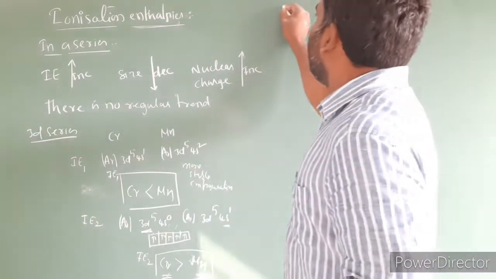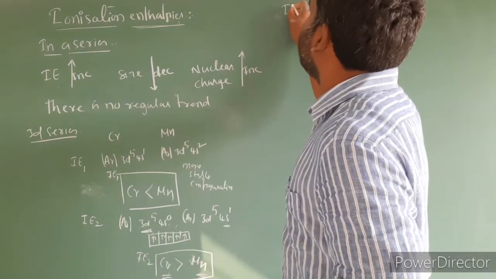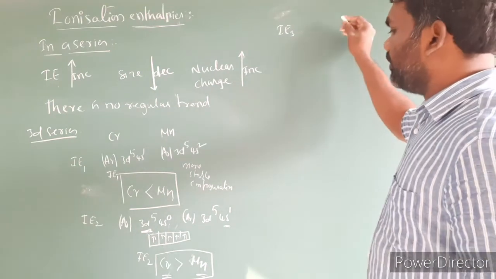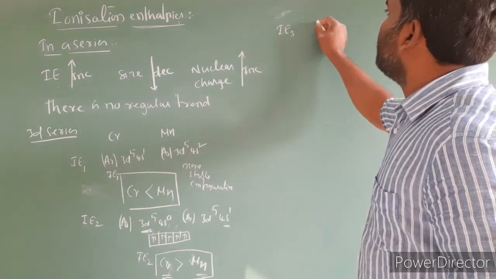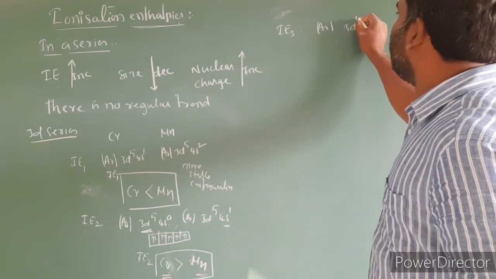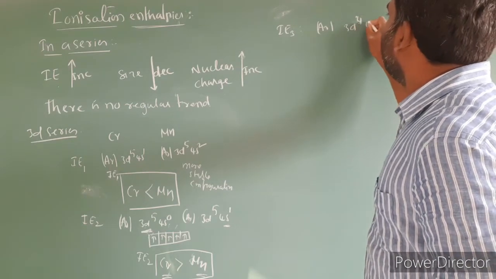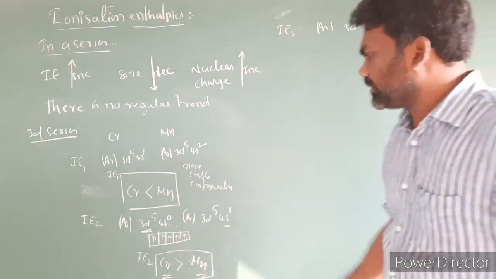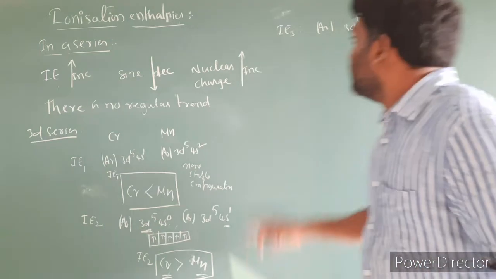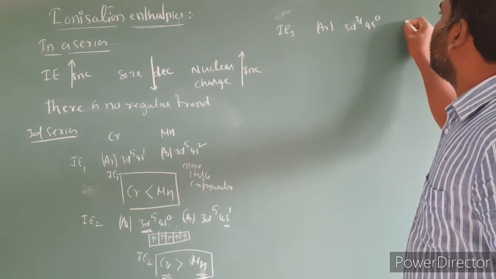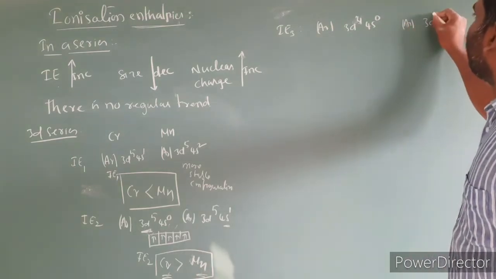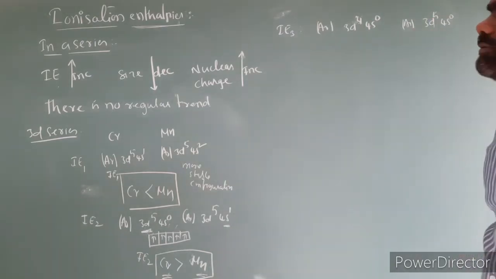Next, I am comparing IE3. Let us take IE3, taking chromium. After removing the second electron, the configuration we got is 3d4 4s0. After removing the third electron, we have to remove an electron from the d5. This will become 3d4 4s0. Here is argon 3d5 4s0 after removing 2 electrons.